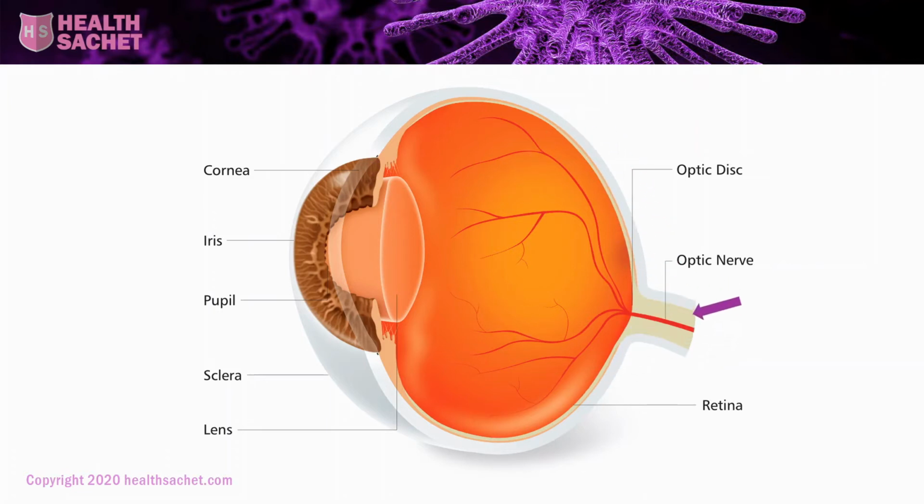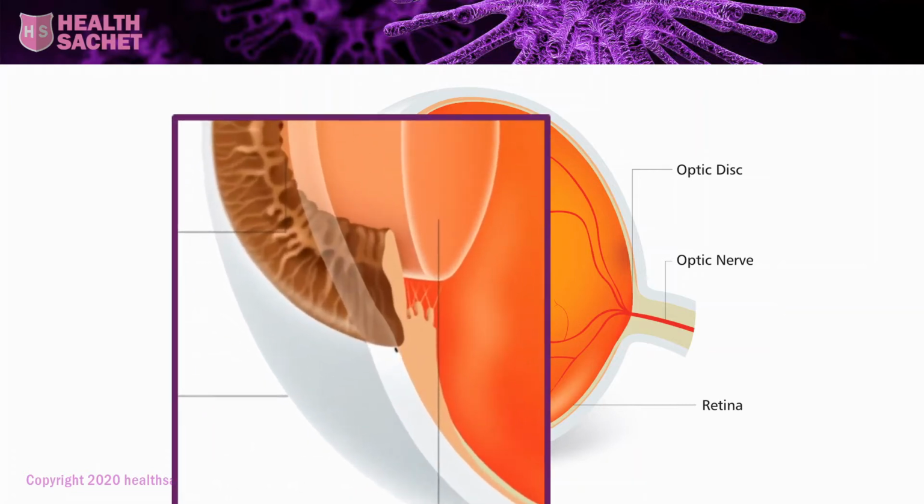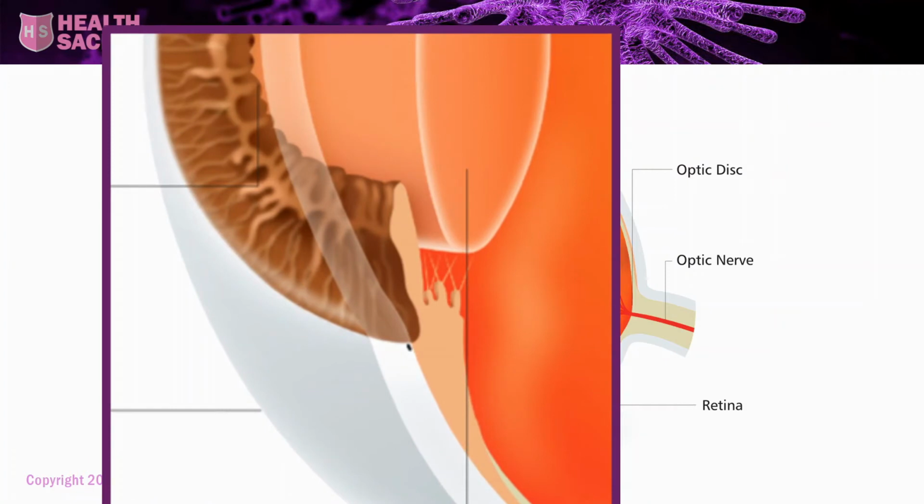This is the retina on the right side of the illustration. Notice this optic nerve in this image. It is a bundle of about 1 million individual nerve fibers that transmit the visual signals generated by retina to the brain. Do you see these fine hair-like things? Let us zoom in on that region. They are called ciliary bodies and they produce a fluid called aqueous humor inside the eye. This fluid's production follows our body's circadian rhythm and is higher in the daytime than at night. The production rate of it is roughly about 1 milliliter per 6 hours.